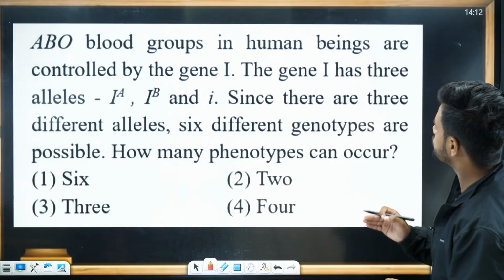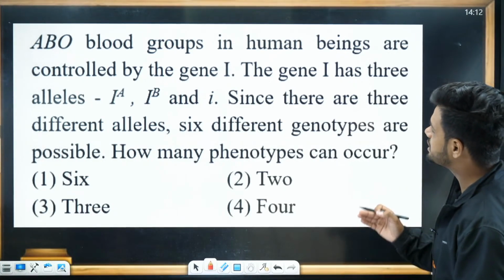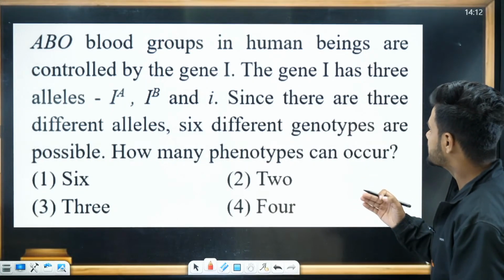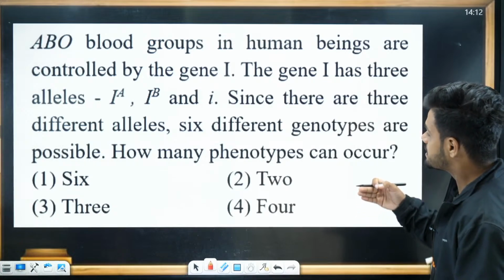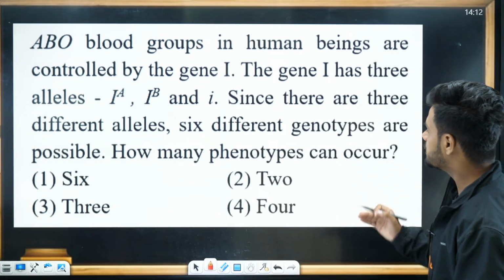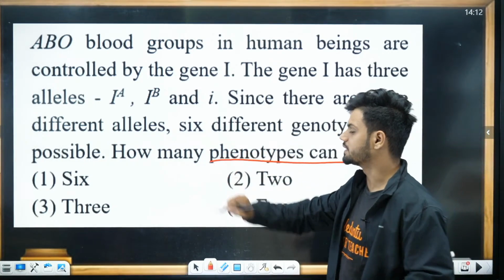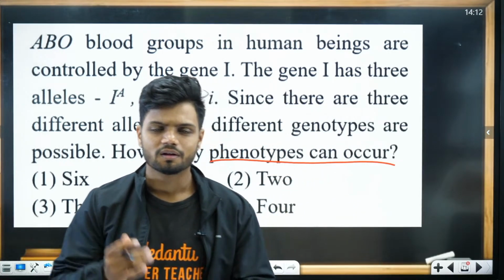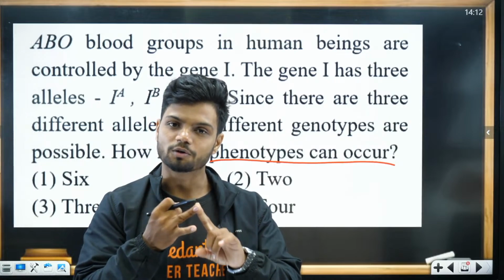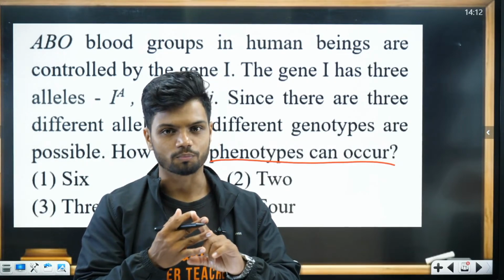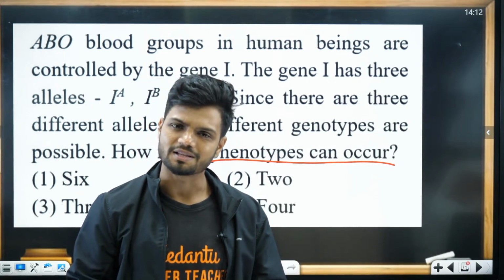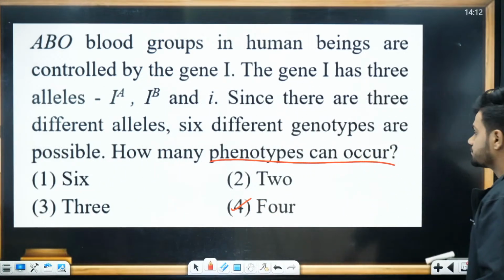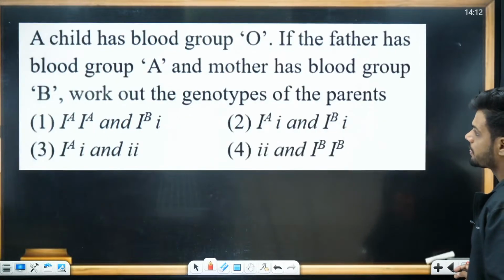ABO blood group in human beings is controlled by gene I. The gene I has 3 alleles, IA, IB and small i. Since there are 3 different alleles, 6 different genotypes, how many possible phenotypes can be there? Very simple answer again. A blood group, B blood group, AB blood group and O blood group. 4 different phenotypes. That's all. Option number 4. Next question.